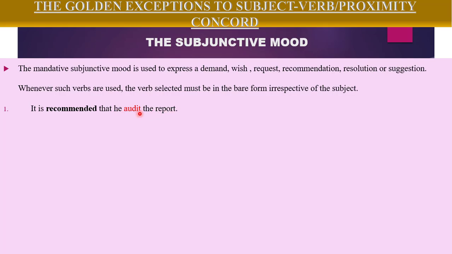Why didn't we write audits as we would have done in our subject-verb agreement? We used the bare form of the verb because we had the word recommended over here. So we were expressing recommendation. It is subjunctive mood, and you are going to go for the bare form of the verb, no matter the subject that is used. Another sentence, we demand that he pay his share.